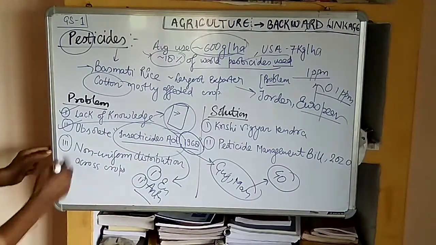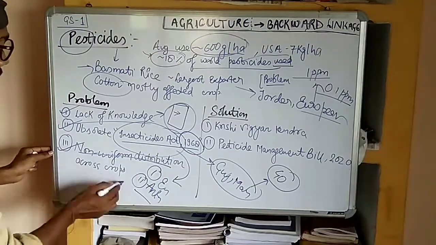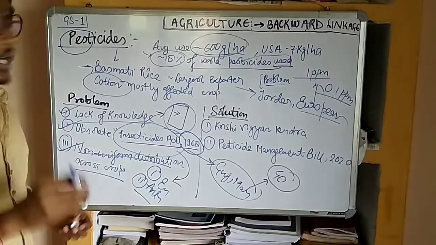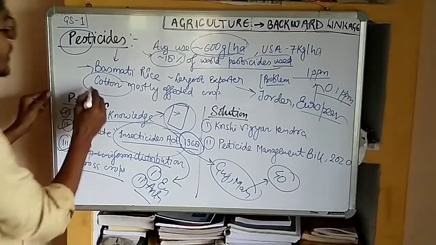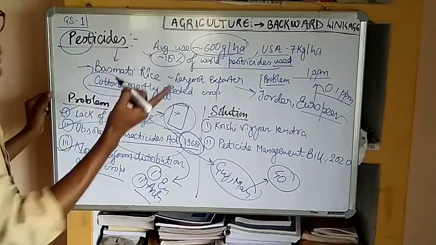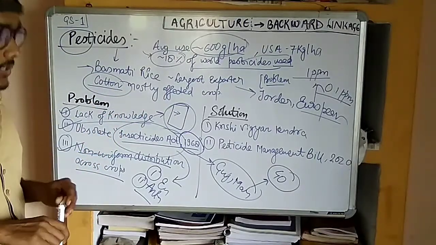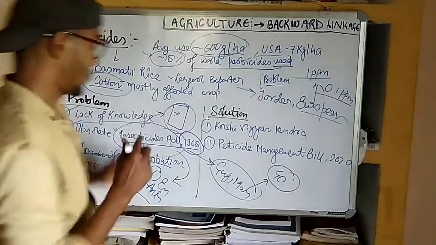Now the third problem is the non-uniform distribution across the crops. We find that certain crops receive a high amount of pesticide. For example, cotton receives a very high amount of pesticide, but some crops receive less pesticide, so they are largely attacked by the pests. So we need to know this problem.